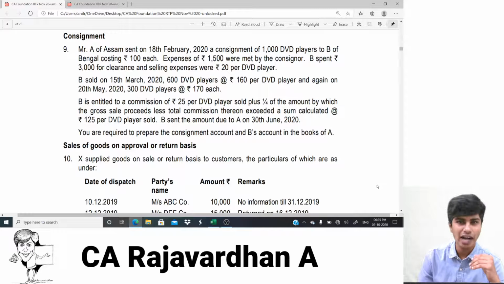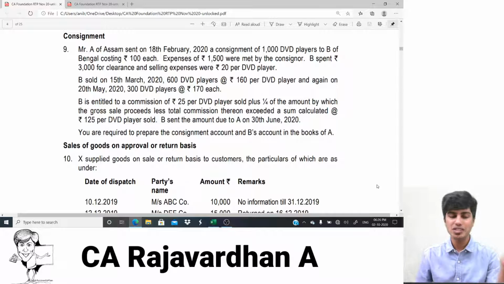And we were discussing RTP in our last video. So this is the continuation in this series of videos wherein we discuss RTP for November 2020 examination. So this is part 4. In the first three parts we've discussed till question number 8. So today we're going to start with illustration number 9.